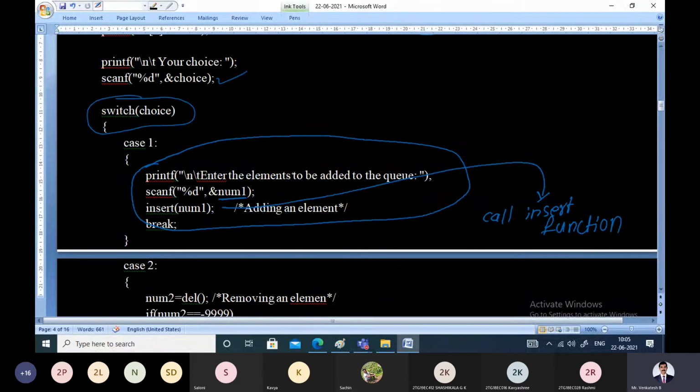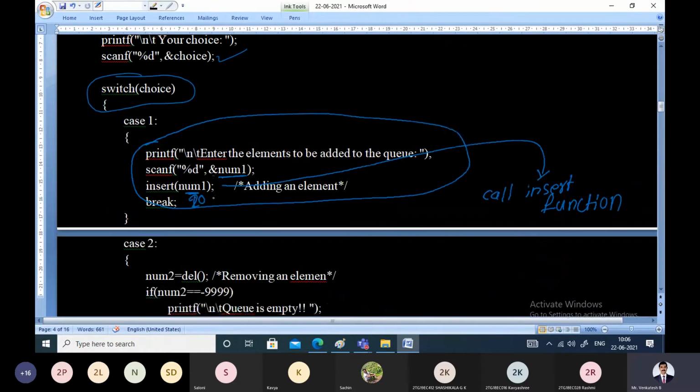This will repeat as many times as you give choice 1. Take the element, store it in a variable, then call the insert function by passing that element as the parameter. For example, if you want to store 10, then 10 will be passed in number. If you want to store 20, then 20 will be passed to number. This is the case when you enter choice 1.